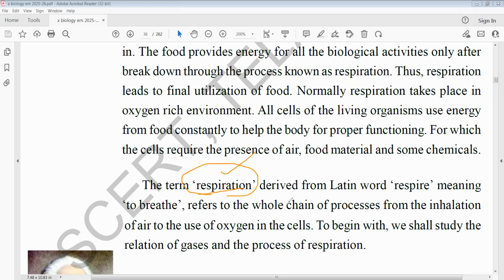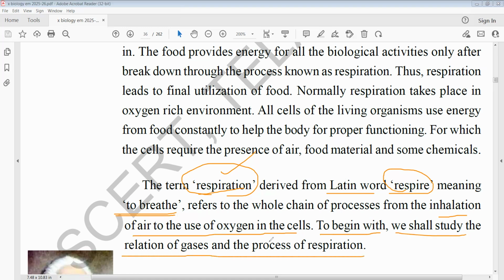It is derived from the Latin word respire, meaning to breathe. It refers to the whole chain of processes from the inhalation of air to the use of oxygen in the cells. To begin with, we will study the relation of gases and the process of respiration.